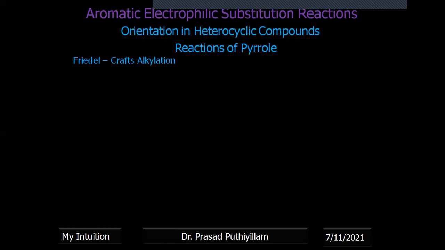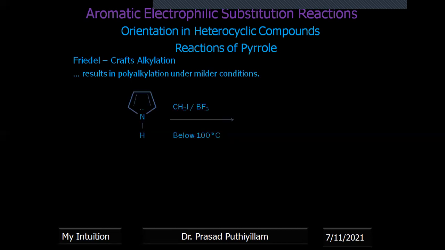Now Friedel-Crafts alkylation. Normal alkylation as given by the Friedel-Crafts reaction, that is, an aromatic compound reacts with alkyl halide in presence of anhydrous aluminum chloride to give an alkyl substituted aromatic compound, will not work here as such. Polyalkylation under mild condition is possible. With CH3I and BF3 below 100 degrees Celsius, there is no reaction.